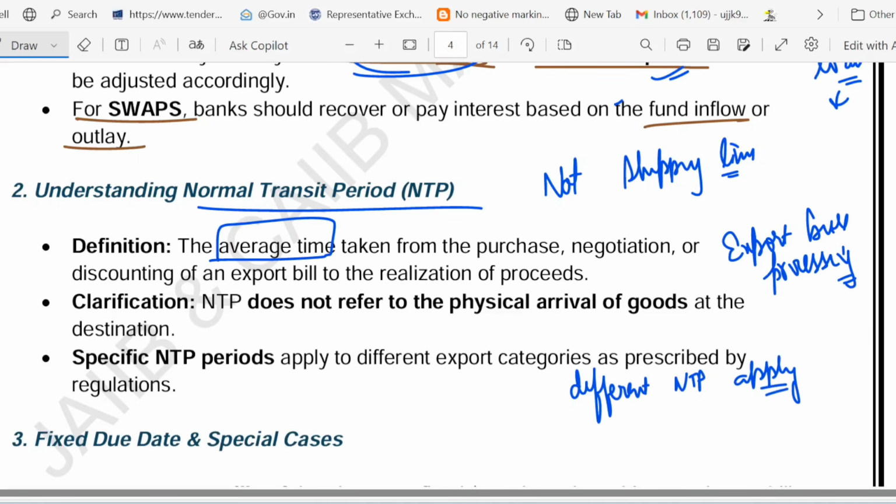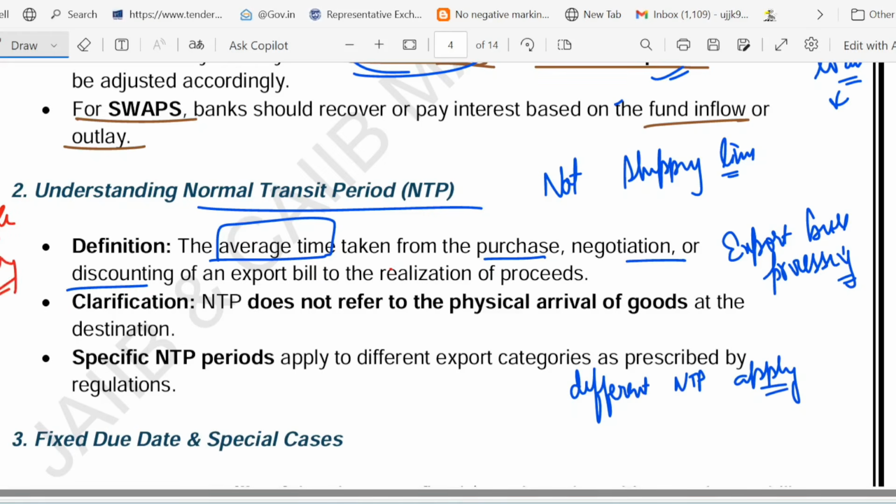Let me give you one example. Here you can see the average time taken for purchase, negotiation, discounting of an export bill till the realization. That is called NTP. How much time it takes from purchase, negotiation, discounting to the realization of the proceeds. It does not refer to the physical arrival of the goods, right? And one more thing, a specific NTP applies to different export categories. Now let me give you one example. You might have seen pizza delivery, right? Like pizza delivery time.